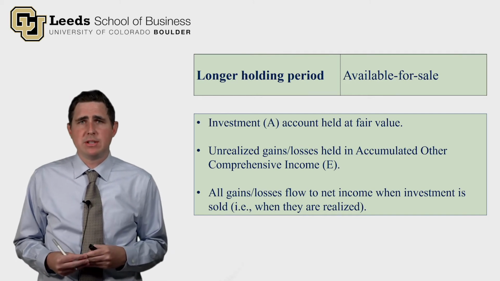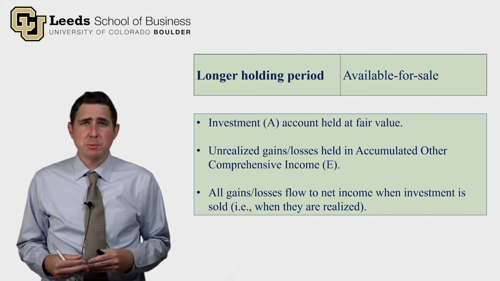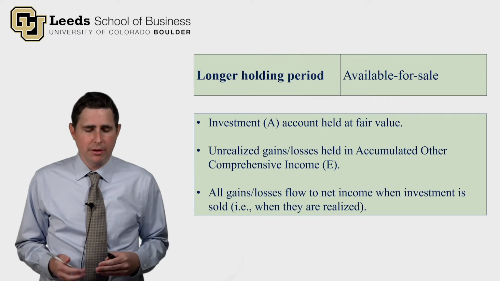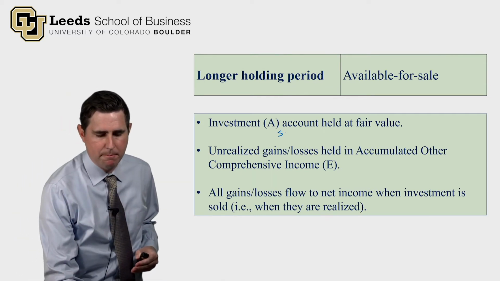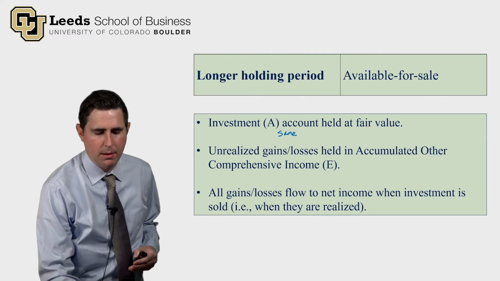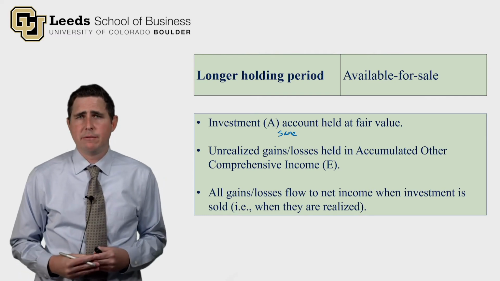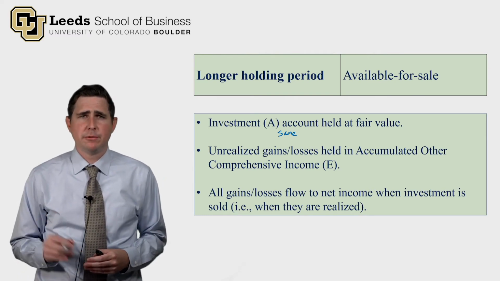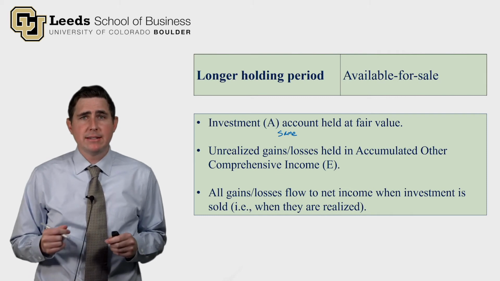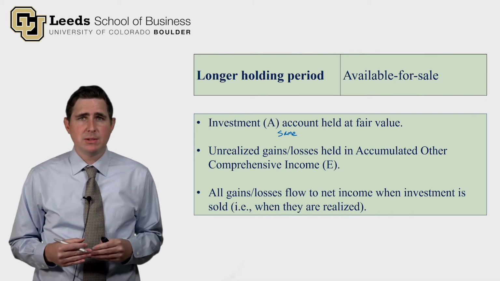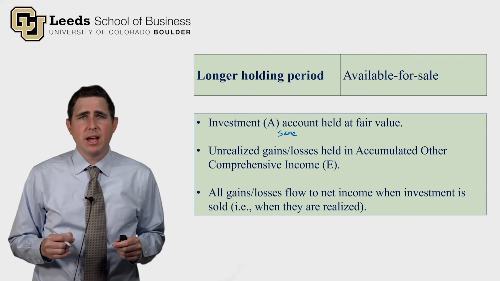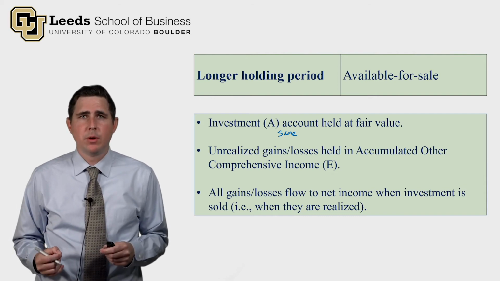What is the available for sale method? Well, the first part is the investment account is still held at fair value. So this is the same. Here's what's different. Those unrealized gains and losses that happen to the debt investment over time, instead of recognizing those immediately in net income, we're going to hold off.